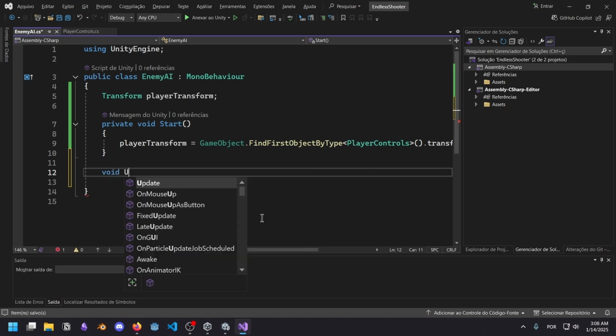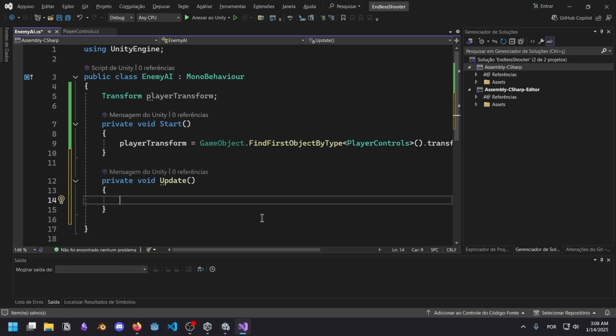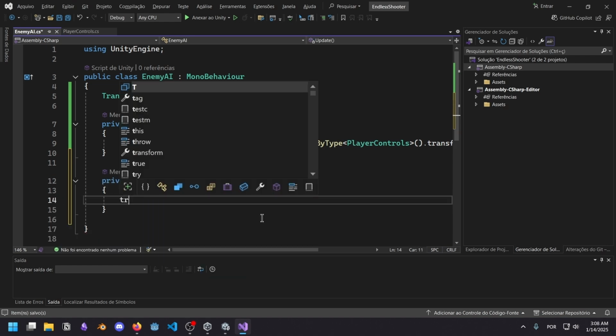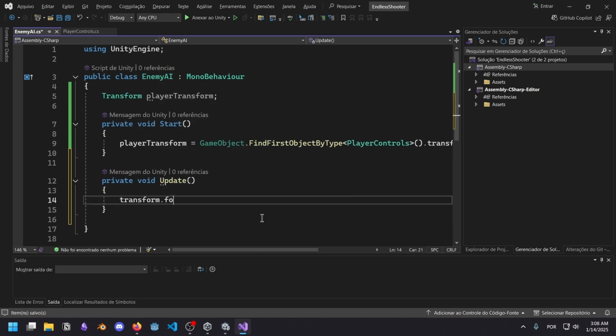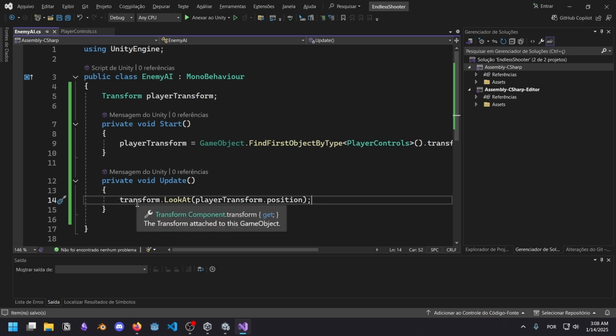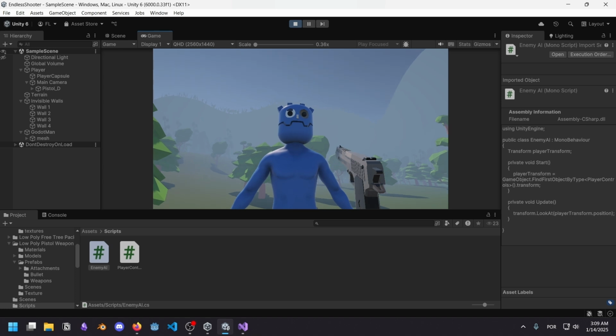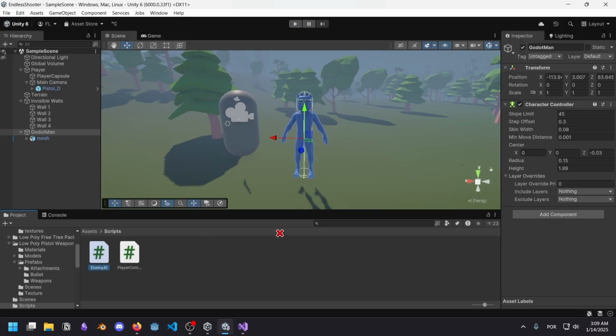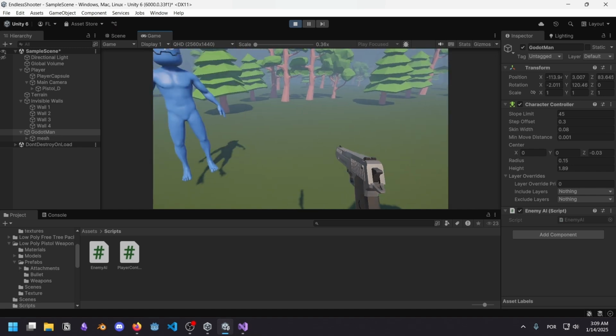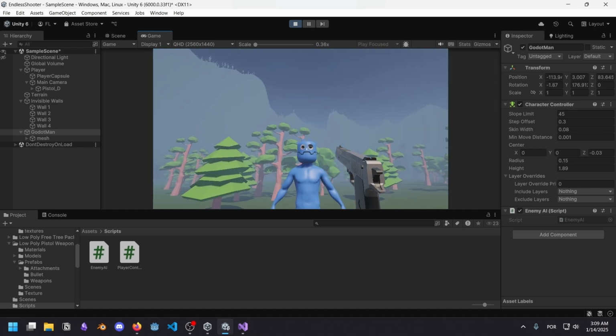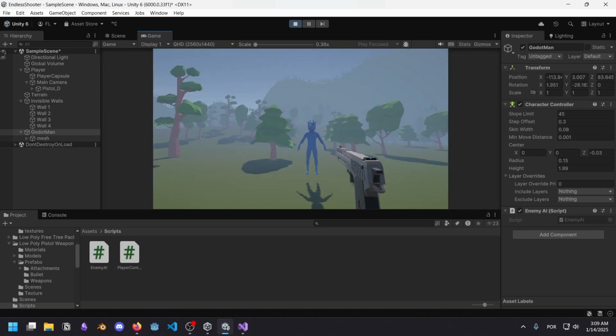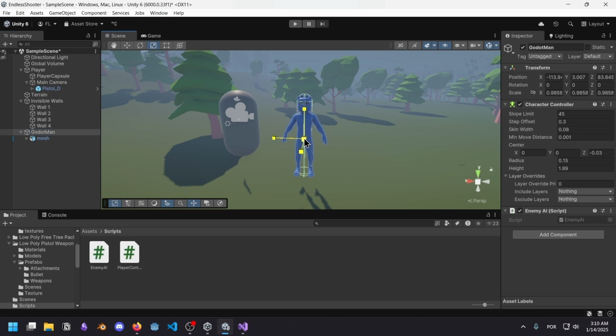Void Update, because in the update function all we want to do is make sure that our own transform.forward, or rather transform.LookAt(playerTransform.position). Okay, theoretically, this is going to make Godot man look at the player. Can you see me, sir? It didn't work. Well, obviously, you have to add the script. Oh, hello, sire. This is definitely something. Let's make him a bit smaller.